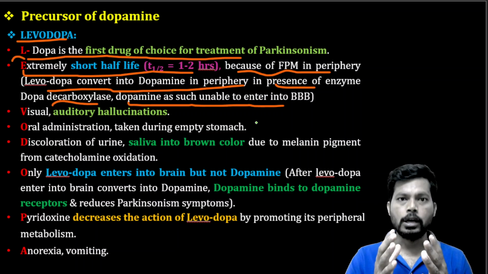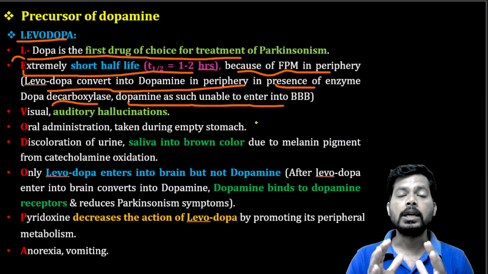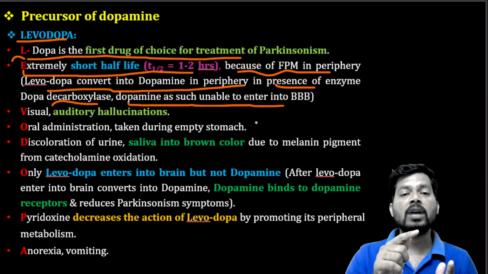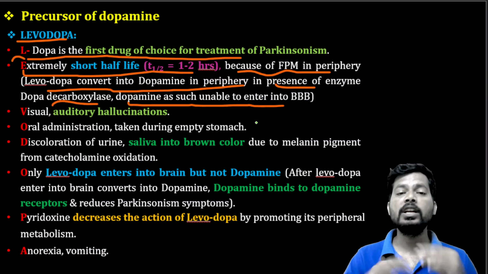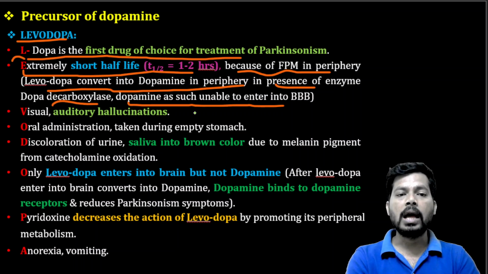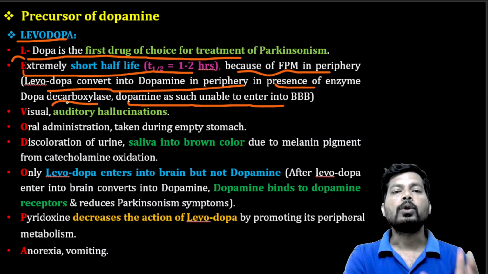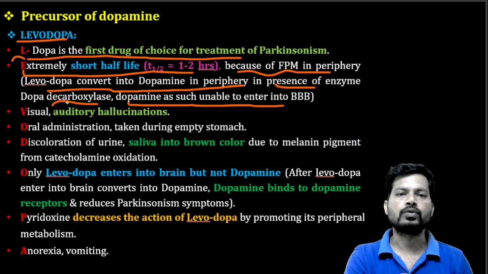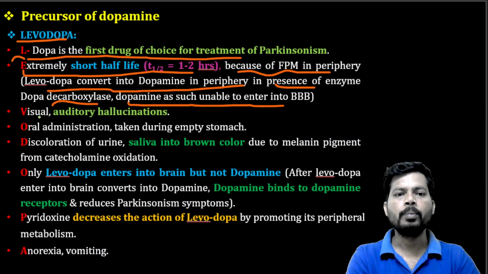That's why levodopa should be protected. Levodopa should reach the brain. In the brain it should convert into dopamine, but in the periphery it should not convert into dopamine. That's why, along with levodopa, dopa decarboxylase inhibitors like benserazide are useful. Next letter is V.